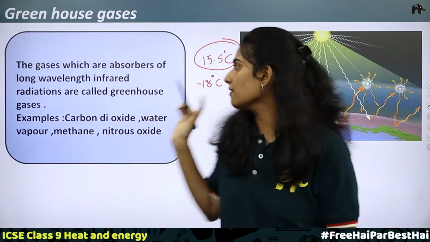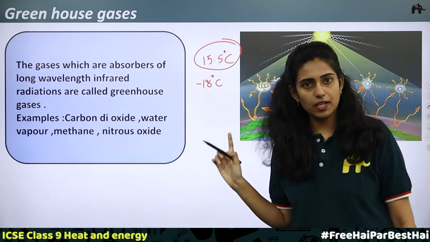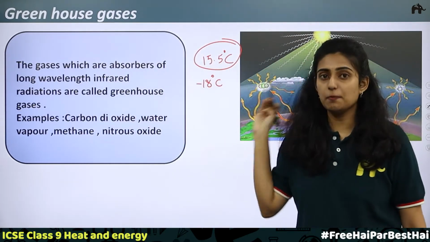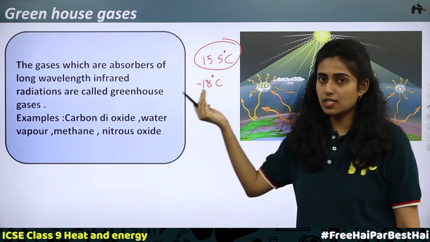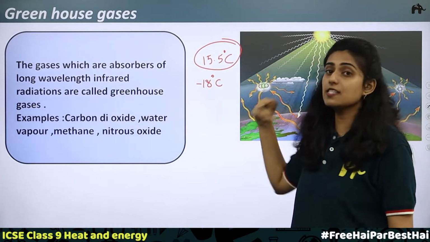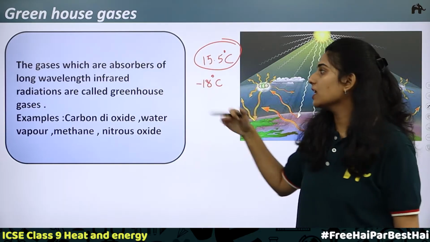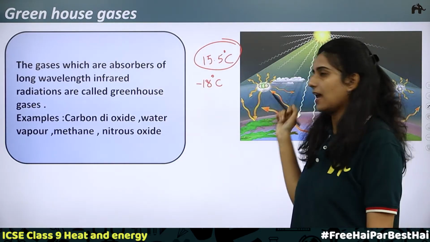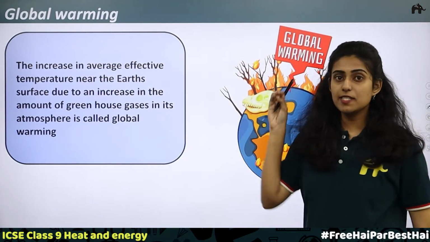Greenhouse gases are very essential. But they should be maintained at a proportion. If the proportion of greenhouse gases goes high, what happens? The temperature would increase and it would affect lives. Global warming. Next term is global warming.